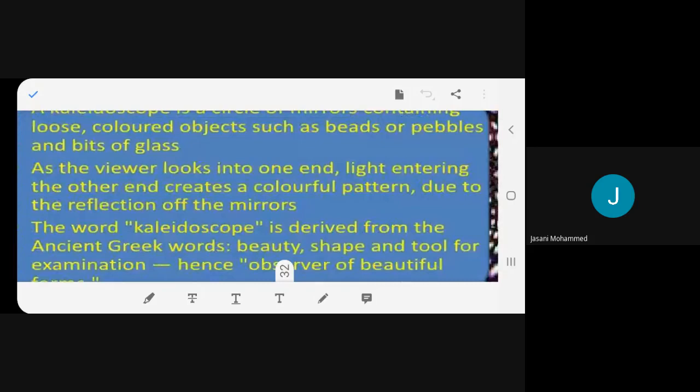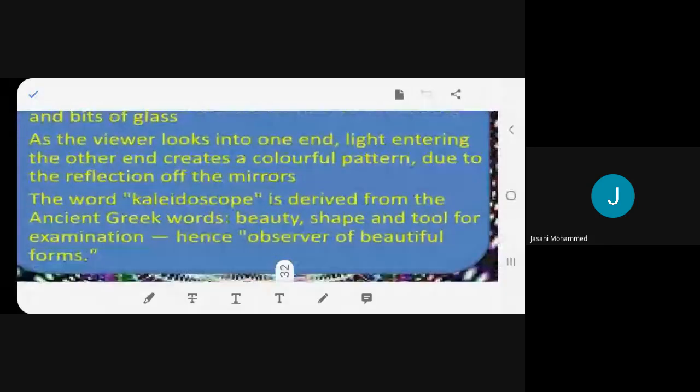This word is obtained from a Greek word, and it gives the beauty, the shape, and you're like playing with it. So you can be called an observer of beautiful patterns, images, or forms. You understand? So with kaleidoscope, you can see beautiful patterns, varieties.